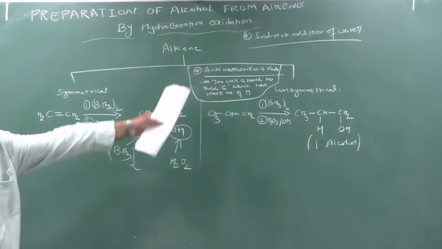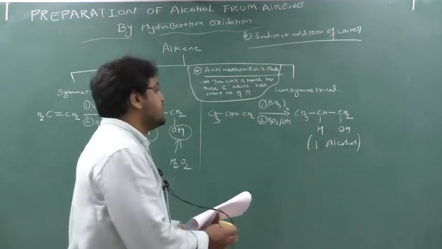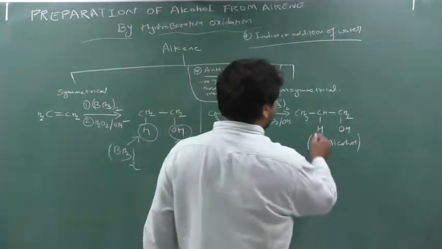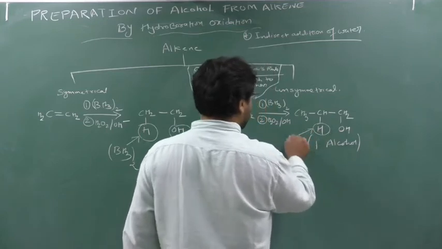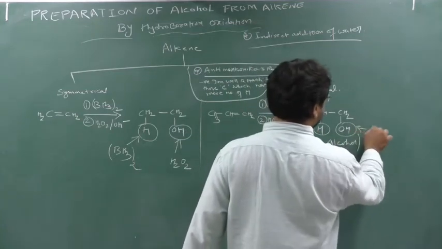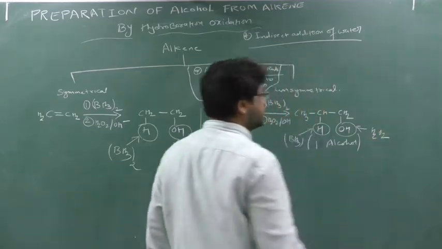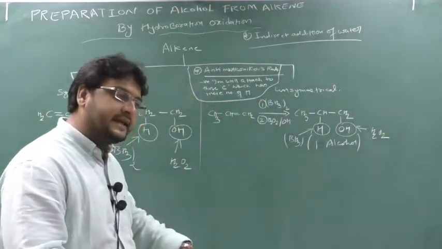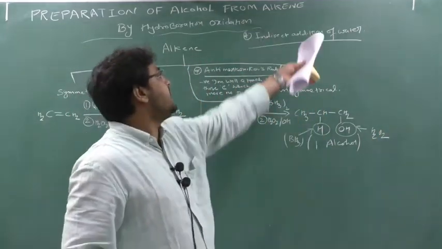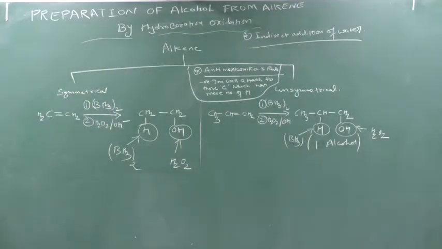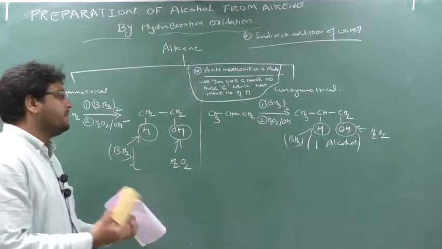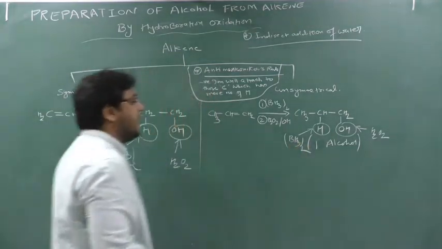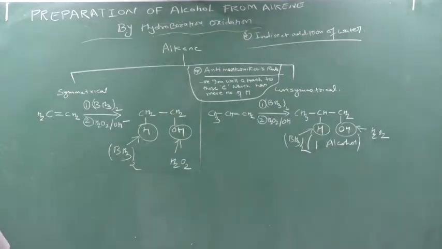Understood why it is indirect addition of water? See, here also H will be provided by whom? This H is provided by BH3 diborane, and here OH minus is provided by H2O2. Nowhere is water coming, but still we are getting H and OH. That's why we say indirect addition of water. This is also a very important MCQ: in hydroboration oxidation, H is provided by BH3 twice, and OH is provided by H2O2.